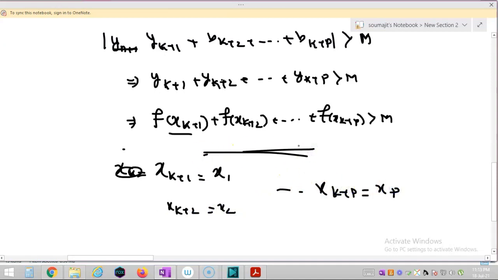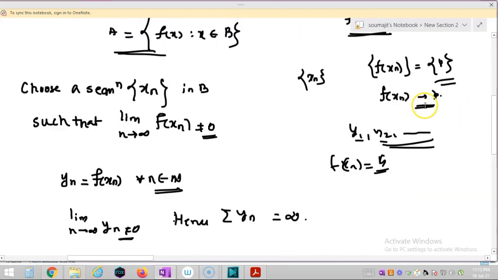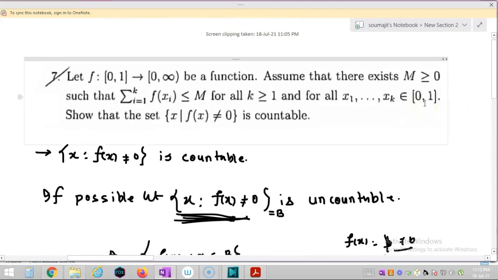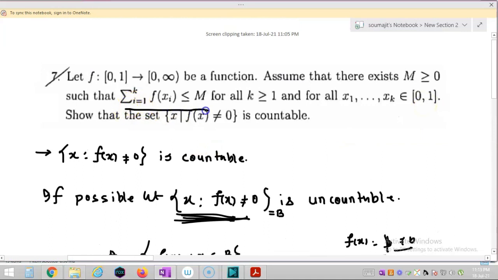Then there exist x1, x2, dot dot, xp in 0 1 such that this sum is greater than p, which contradicts our hypothesis, as this says that for all terms it is less than p. Hence I can say that this set.